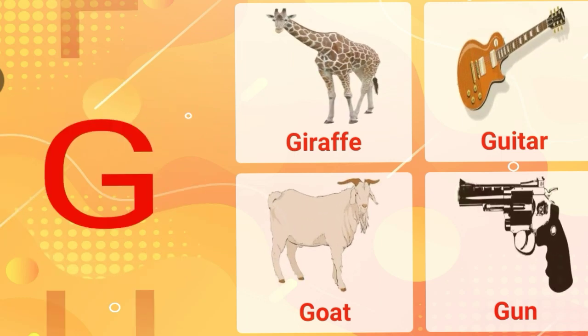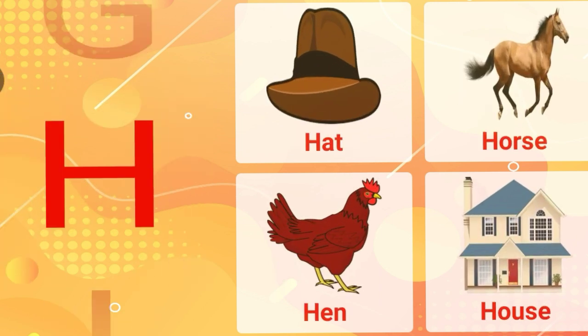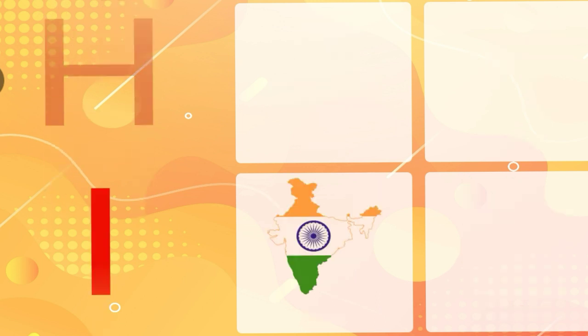G. G for giraffe. G for guitar. G for goat. G for gun. H. H for hat. H for horse. H for hen. H for house.